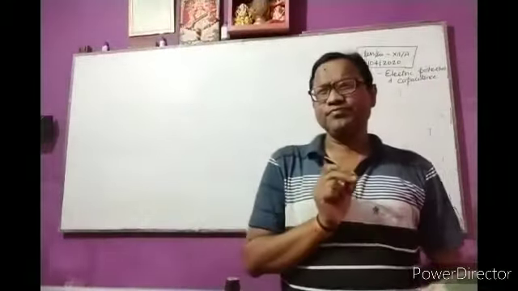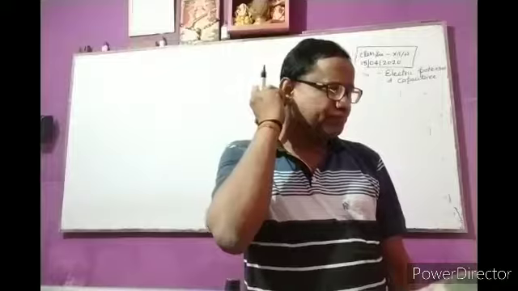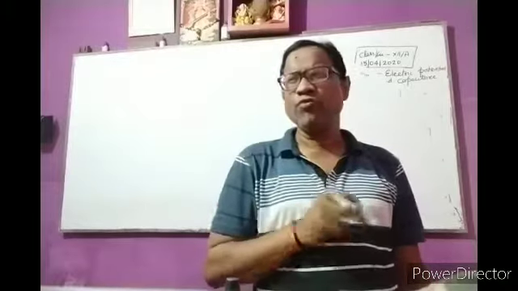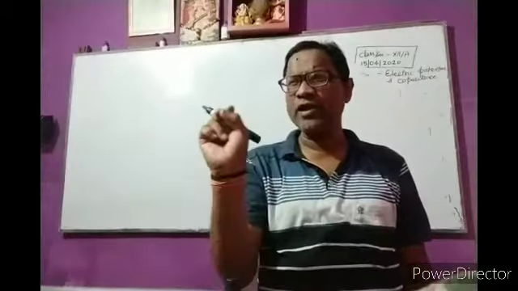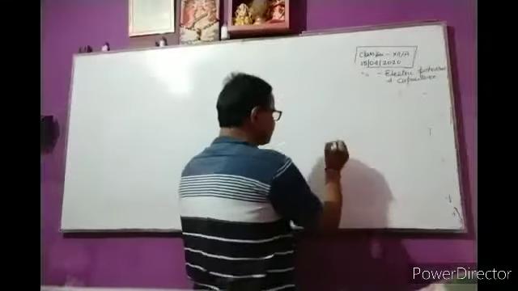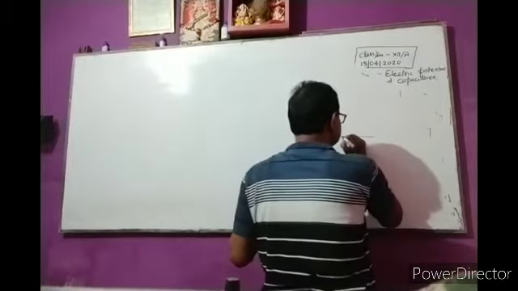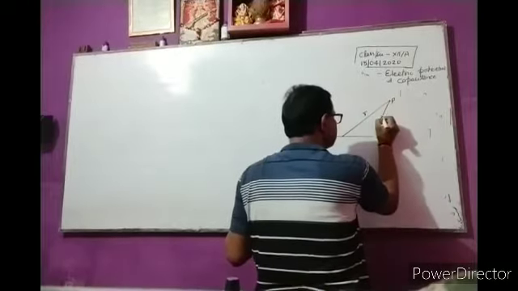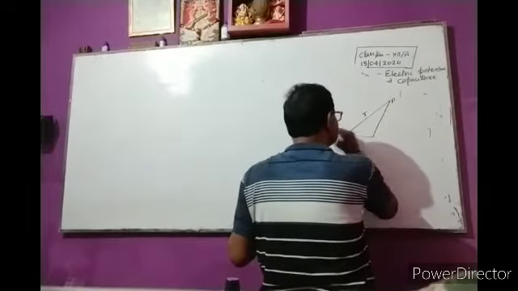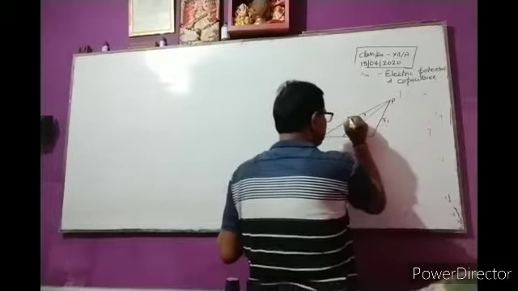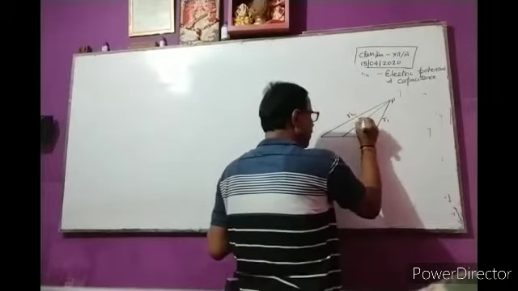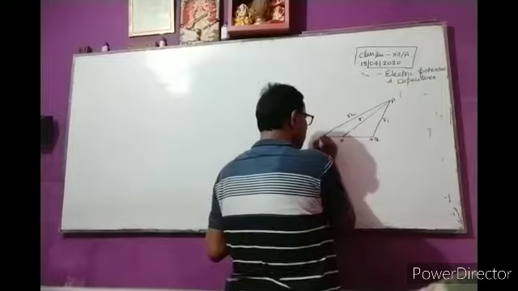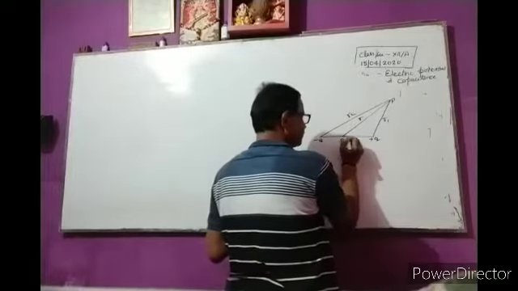Another method can be applied for the calculation of R1 and R2. Here P is the point, R1, R2 and R are the distances, with plus q charge and minus q charge.